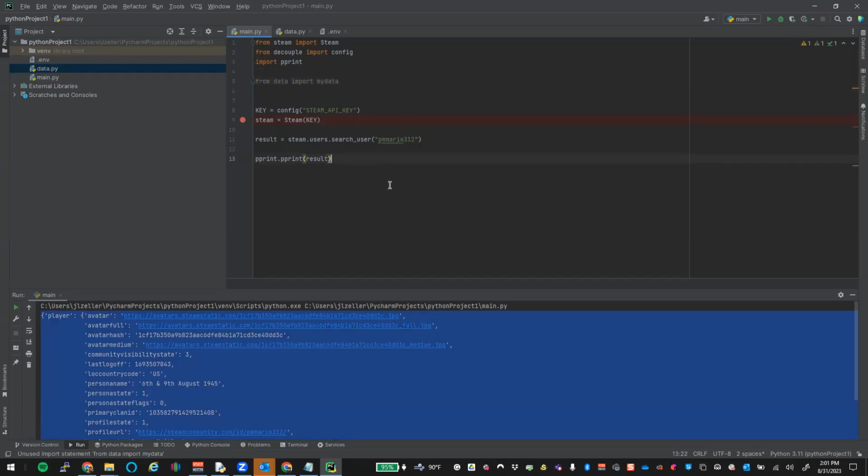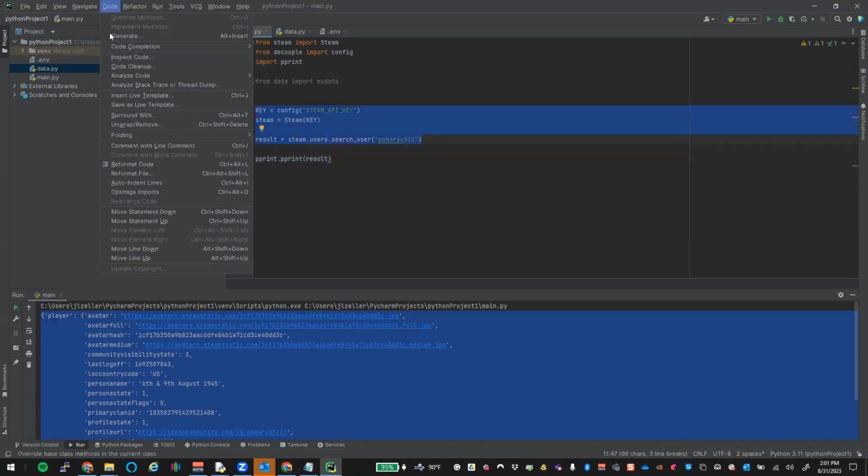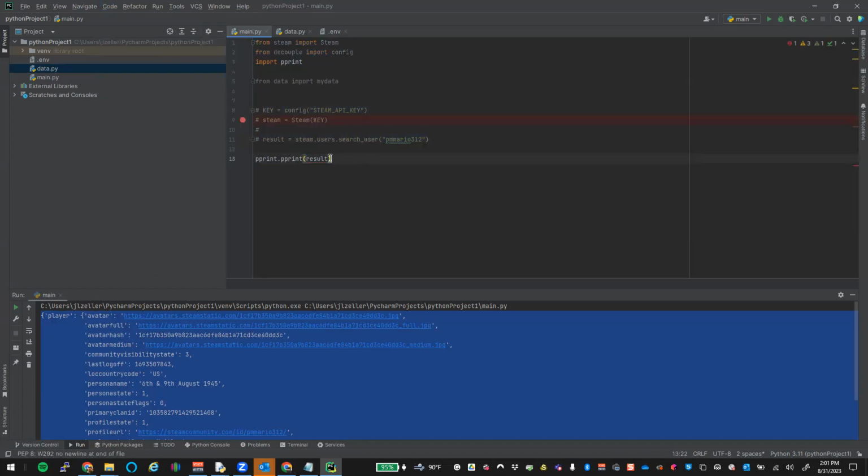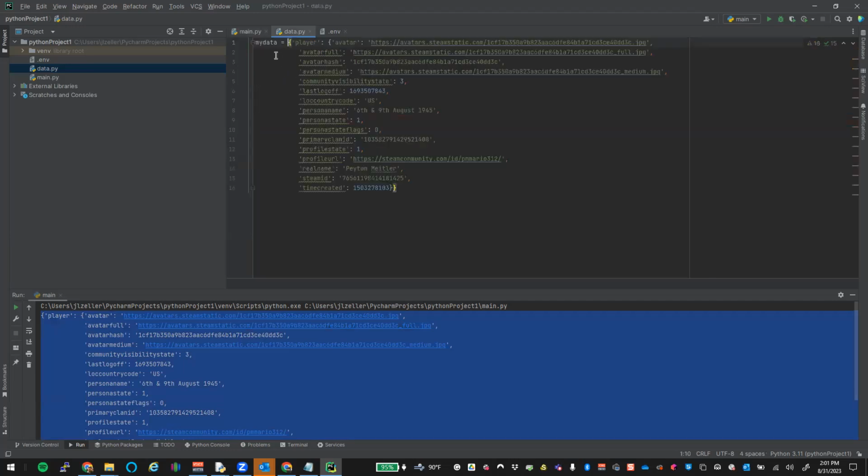Okay. So now that we brought that in, we could just comment this stuff out for now. Code line comment. There we go. All right, so we have my data. And if we look at the structure, it would be my data, what? Player, right? That gives us the results out of this dictionary. So we want this dictionary. We're going to pull this player key. And then from there, we have all these different variables we could pull out.